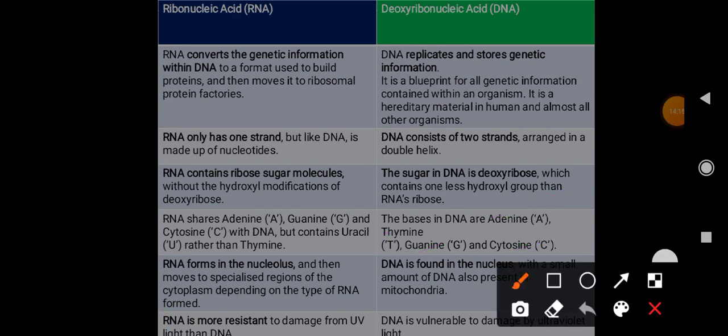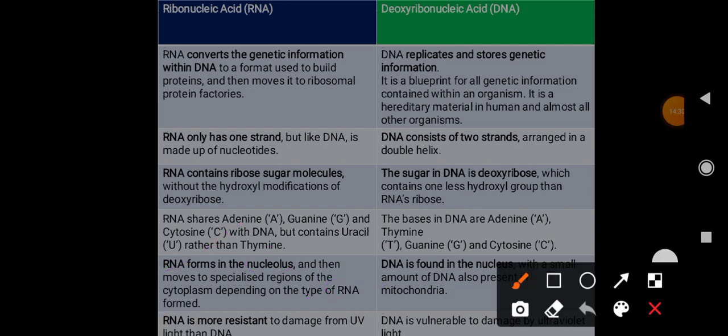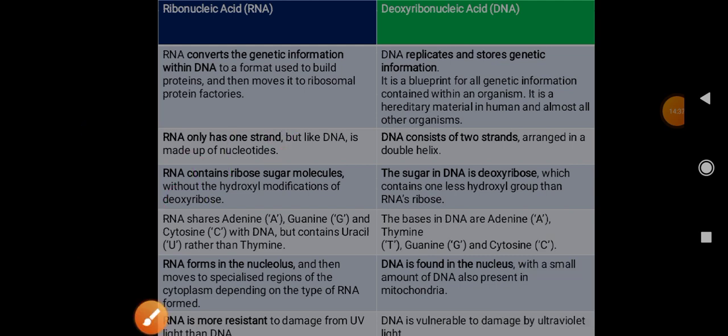Don't worry. Then RNA forms in the nucleolus and then moves to specialized regions of the cytoplasm depending on the type of RNA. So RNA has so many types, for example tRNA, mRNA, etc. There are so many other RNAs.